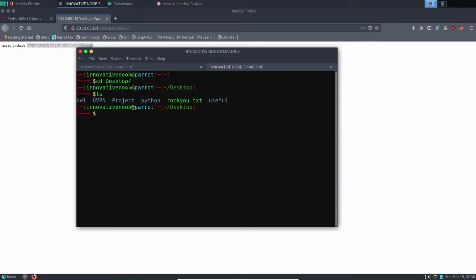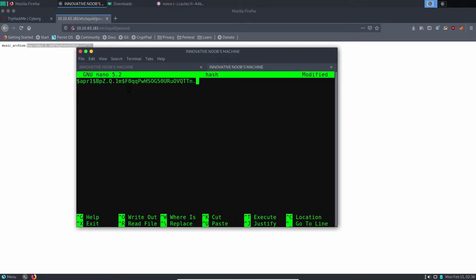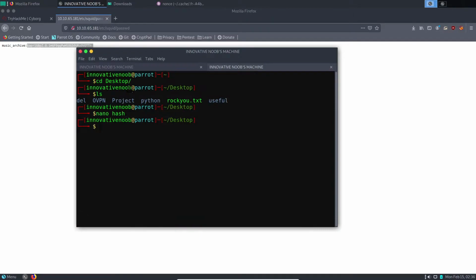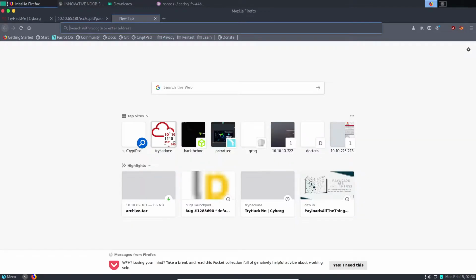I'll create another file, I'll name it hash, and I'll paste the hash here and save it. But now we don't know what kind of hash this is, like what is APR1? So what we should do is copy and paste it and ask Google, what the hell is this?